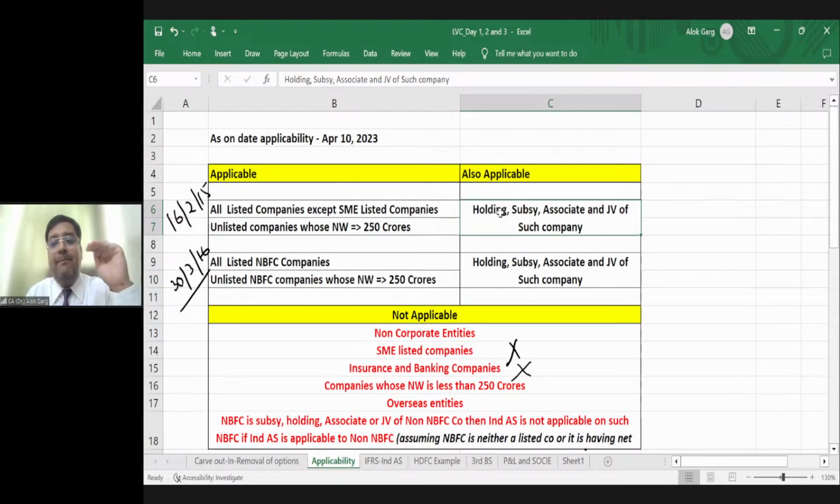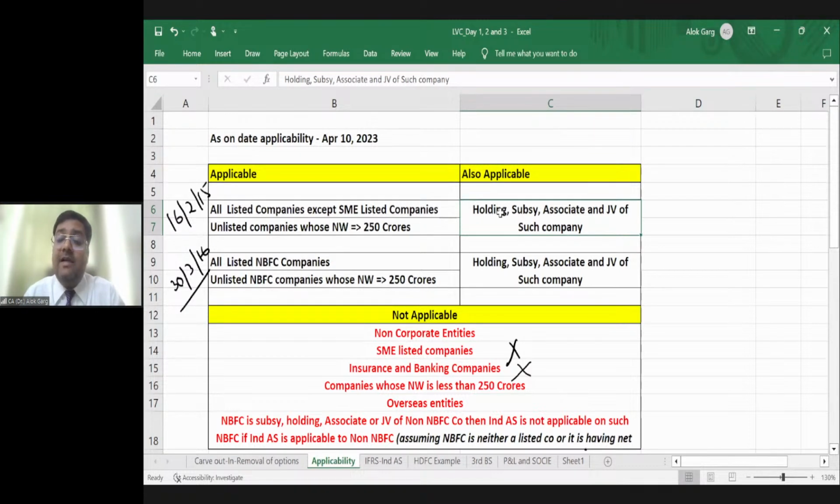For an unlisted company, what is the criteria? Net worth is the criteria, right? And what is the net worth criteria? 250 crores or more. Sir, what is meant by net worth? We will discuss that. Have you understood the applicability part? We are only talking about companies, listed company, unlisted company.